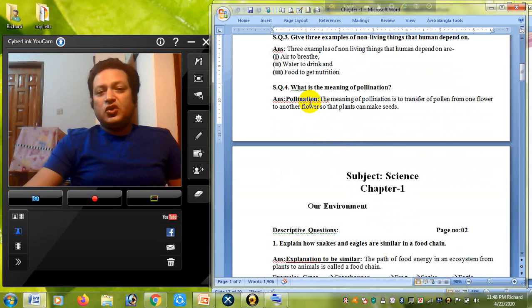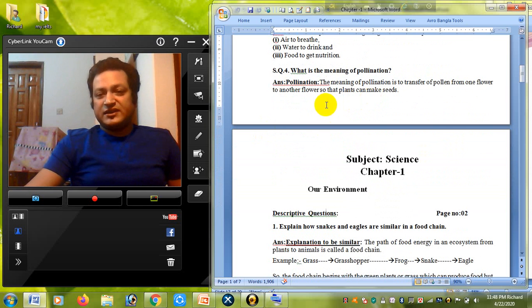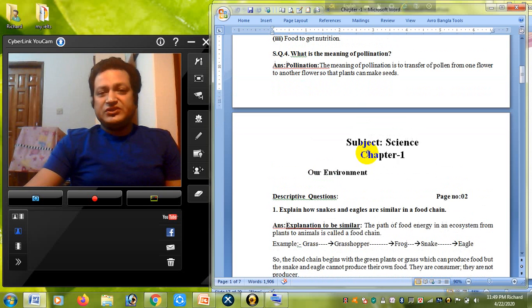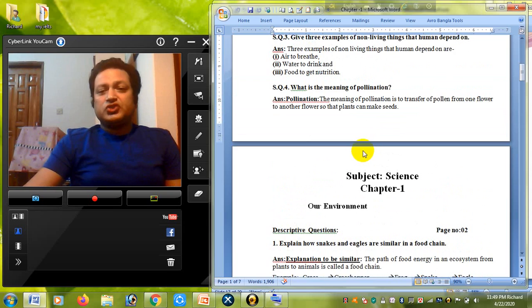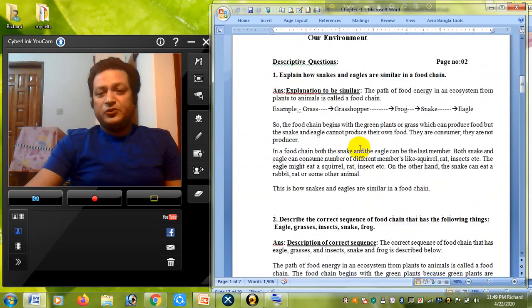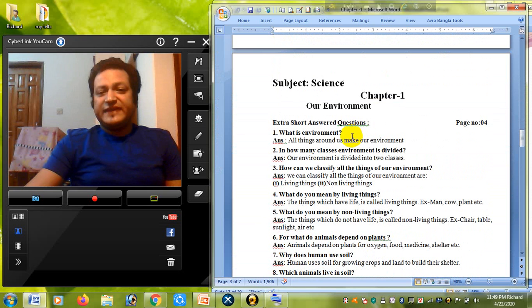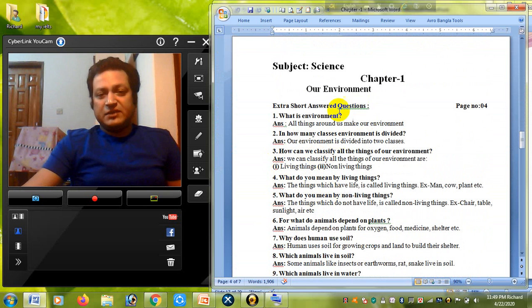And see, what is the meaning of pollination? I told you, the transfer of pollen from one flower to another flower so that they can produce seeds is called pollination. So that is the actual meaning of pollination. Now see, this is all our short question answer, but if we go down, we will see the extra short question answer. Here are some extra short question answers.